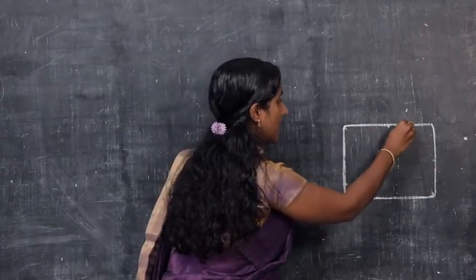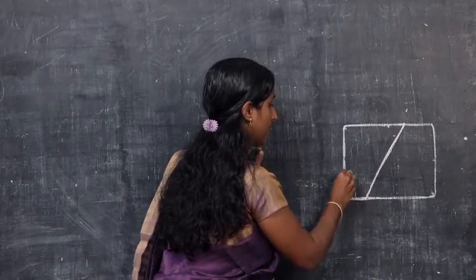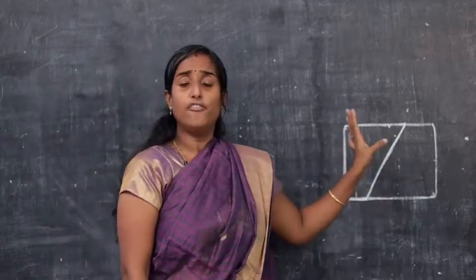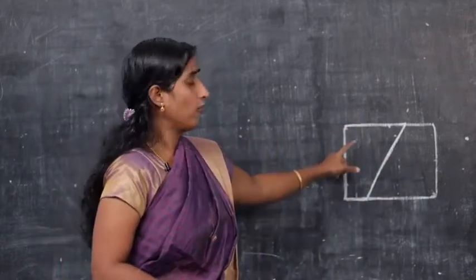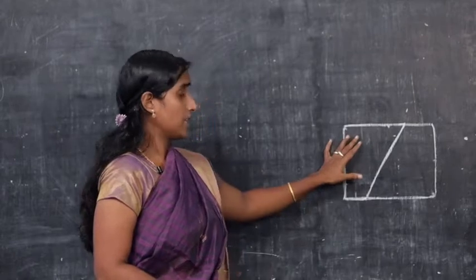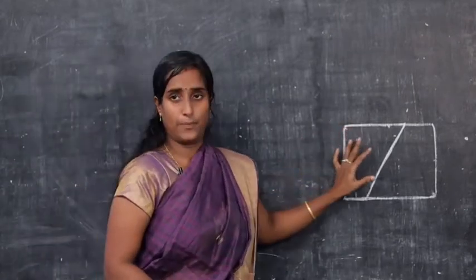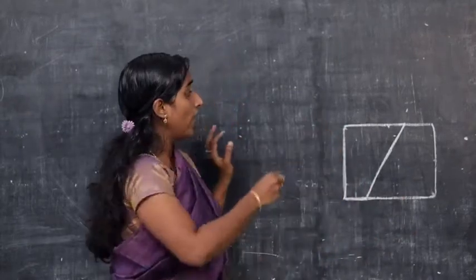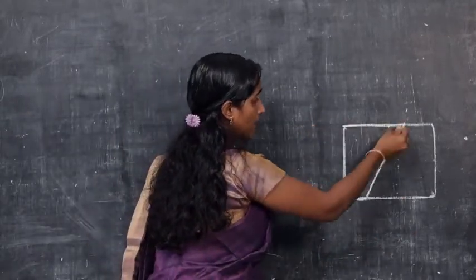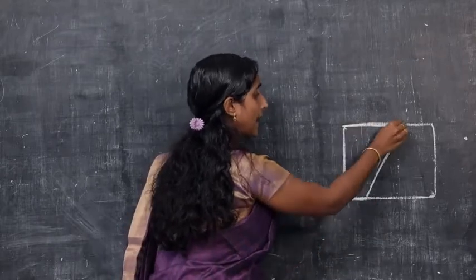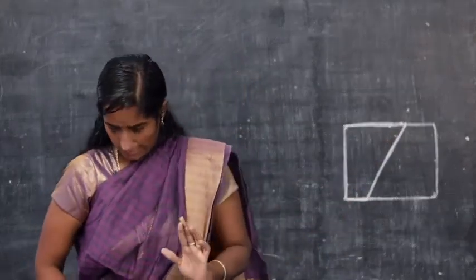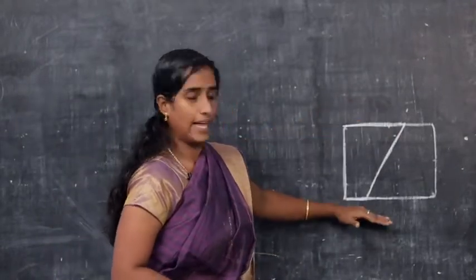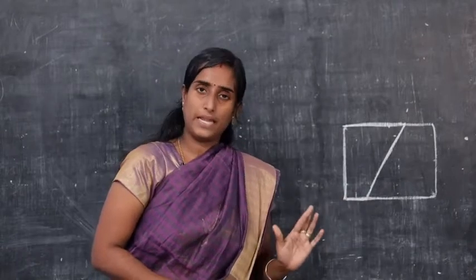What is the shape of this part? Do you all have any idea? This is a four-sided figure. What is this four-sided figure? This is called a trapezium. Why is it called a trapezium? Because it has one pair of parallel sides. A quadrilateral with one pair of parallel sides is called a trapezium.